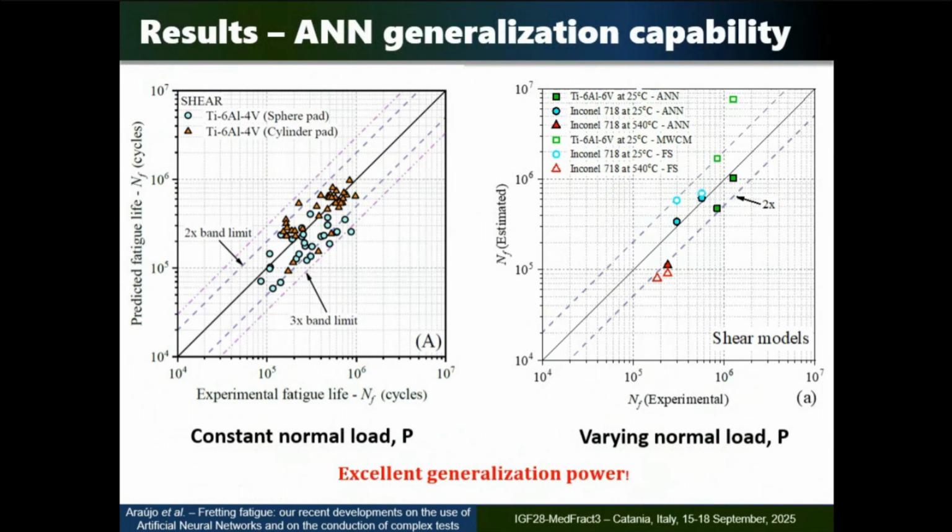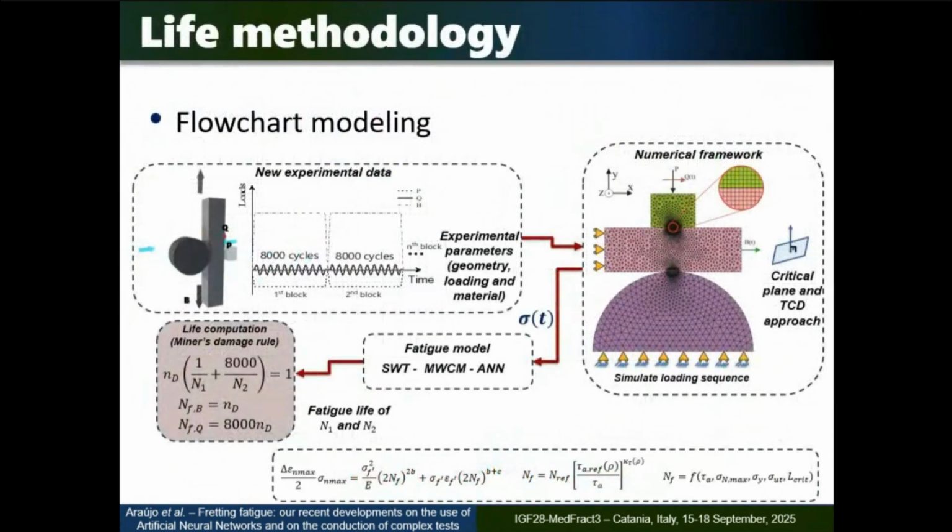You can see here modified Euler curve, Fatemi-Socie, the open circle here, open symbols are for classical analytical models, and these ones filled in are for artificial neural networks. So you see the predictions are excellent. So life is solved. We don't need to do anything more. We can go home. No, you see it's not like that.